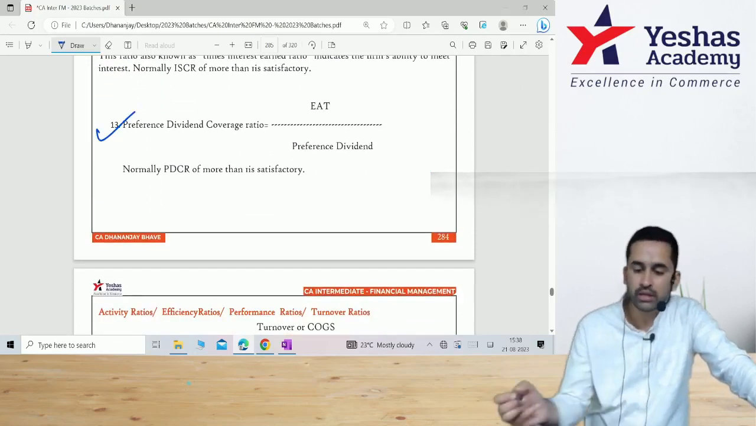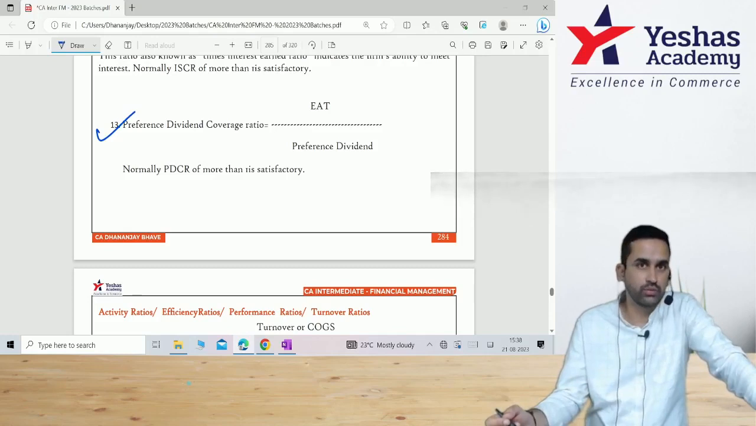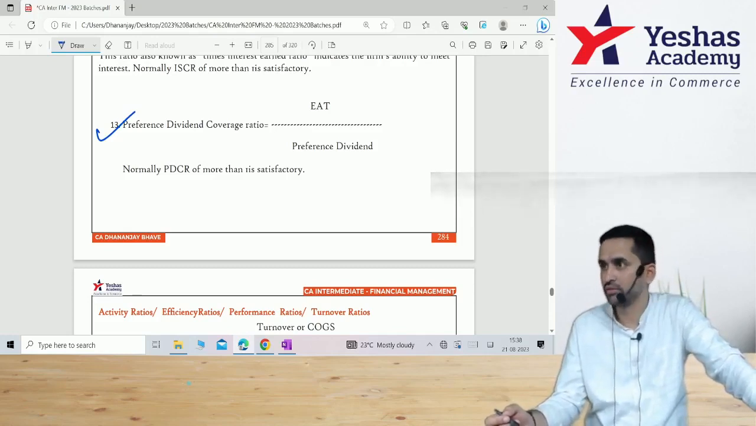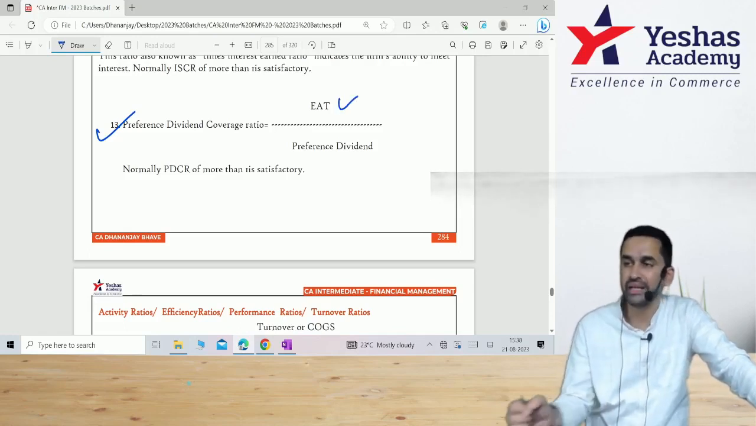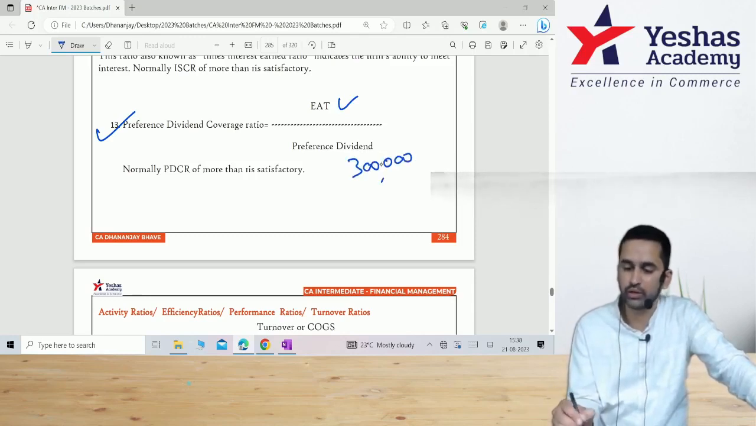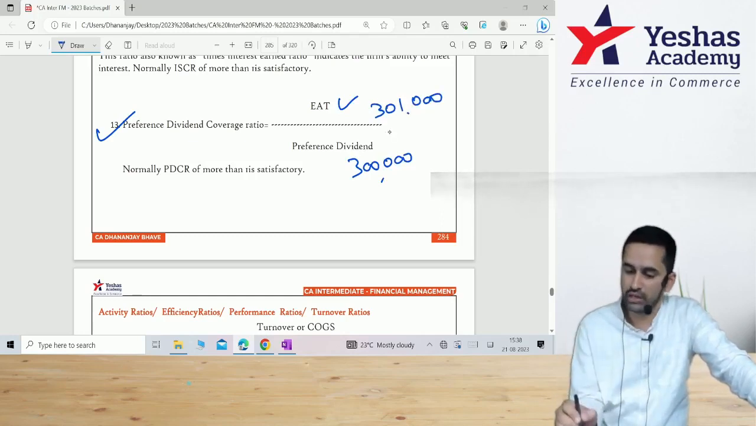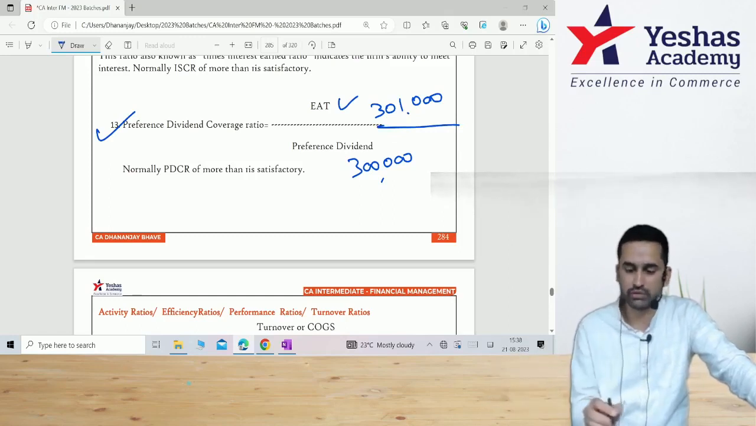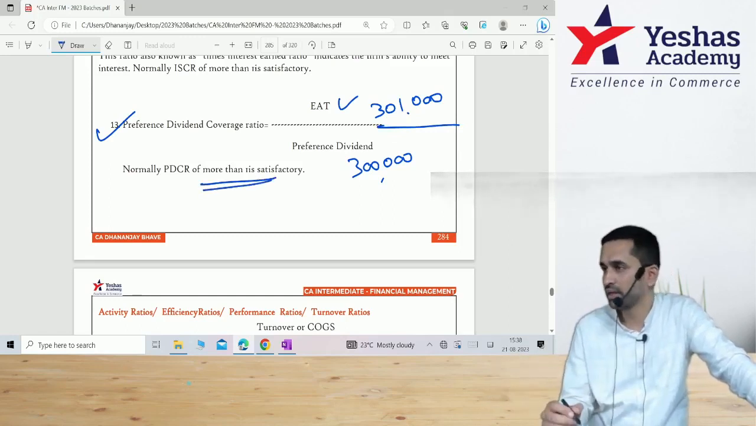Next one, preference dividend coverage ratio. This ratio is checked by the preference shareholder. The one who wants to become a preference shareholder in your company will check how much is the PAT or EAT that you are earning divided by the preference dividend. If the preference dividend is 3 lakh rupees and you are earning 3 lakh 1,000 rupees, for example, that means he now feels safe that you are earning whatever is supposed to be paid to him. That's why more than 1 is considered to be satisfactory.